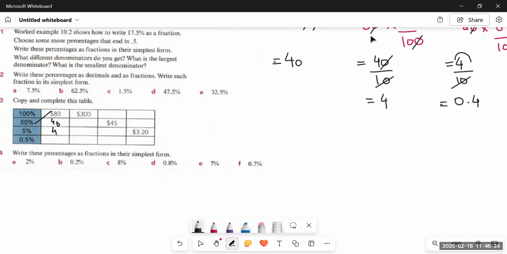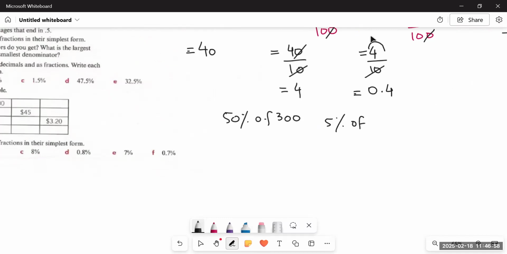40, 4, 0.4. It means we just have to solve the first one and the rest of the two would be similar. So 100% of 80 is given as 50%. Okay, now let's talk about 50% of 300, then 5% of 300 and 0.5% of 300.